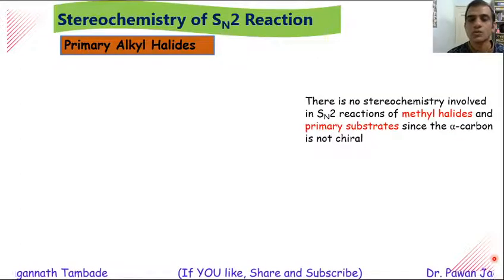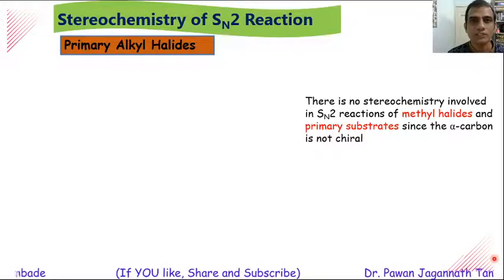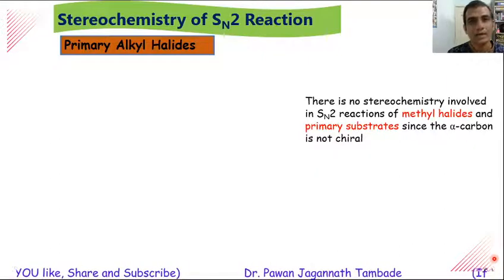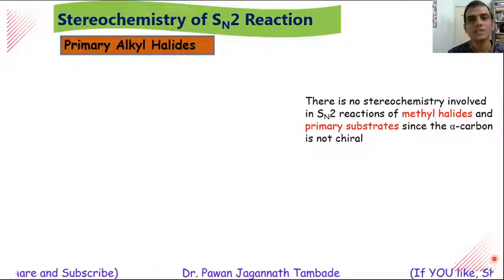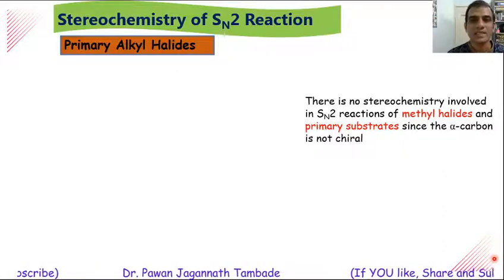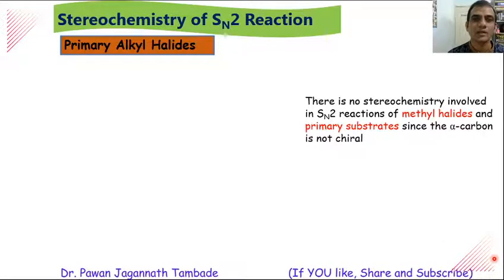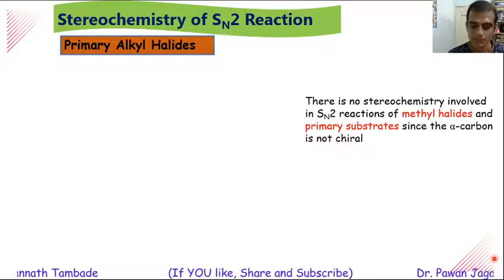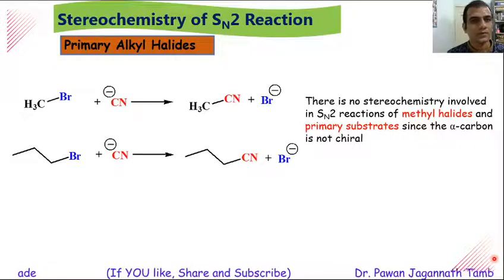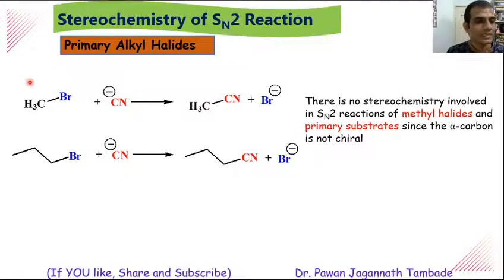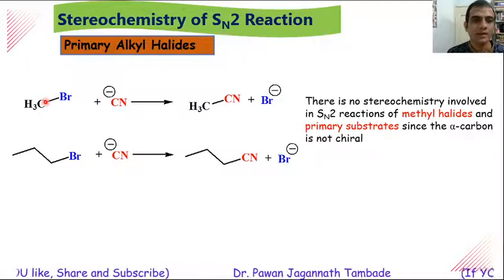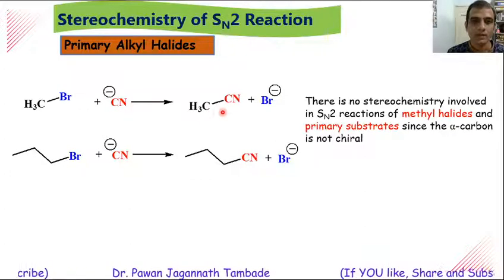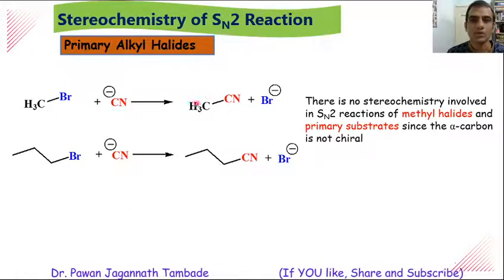Dear friends, there is no stereochemistry involved in the SN2 reaction of a methyl halide or primary alkyl halide, since the alpha carbon atom, that is the carbon atom to which the leaving group is attached, does not possess any chirality, and because of that we will not observe any stereochemistry in such substrates. To consider that, look at this example. This is methyl bromide, and when it is subjected to a nucleophilic substitution reaction, we will get this type of product. But in this reaction, stereochemistry is not at all involved.